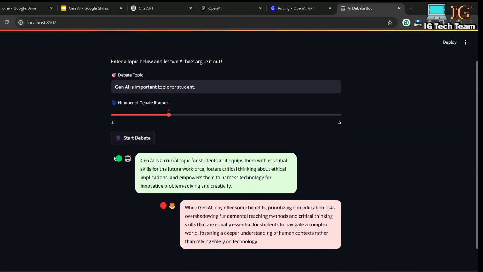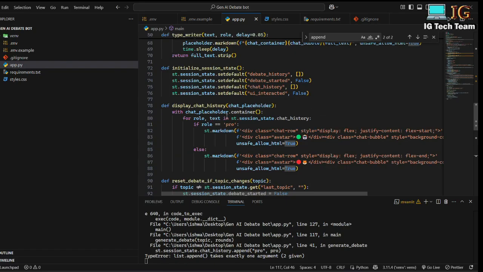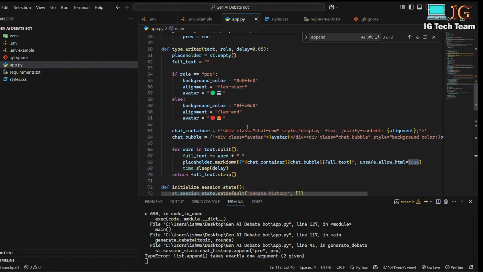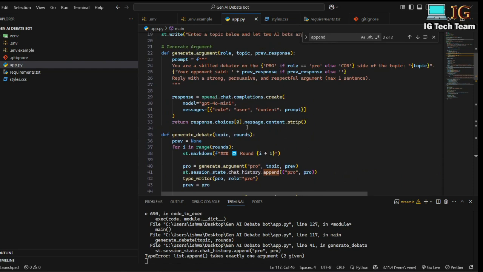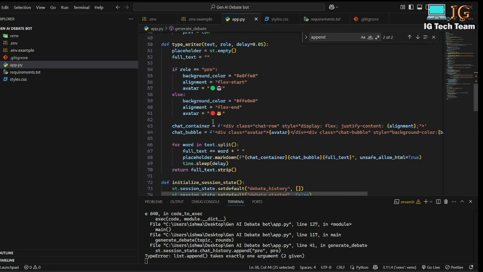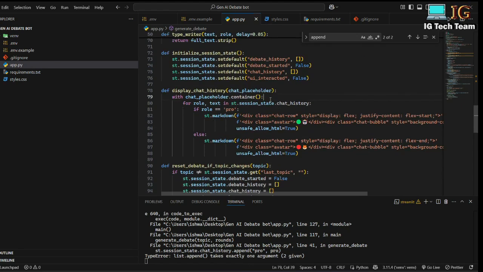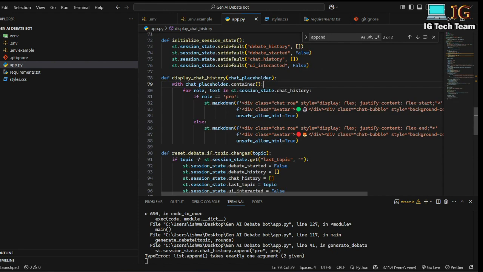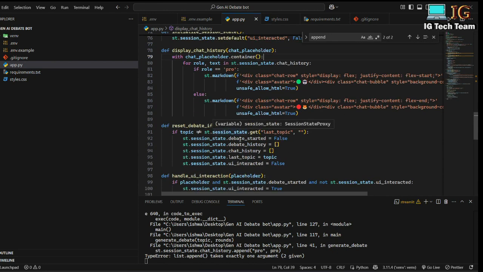You can clearly see the round 1 title is missing here. If you want to display the round also, you have to write the code to display that round in the function that we have defined in here, display chat history. You have to write the round section here also. You have to put this code in the display chat history section also. But this is fine for now because I'm displaying chat history. So yeah, this is good. Now I'm able to store the session, and I'm able to display the chat history.